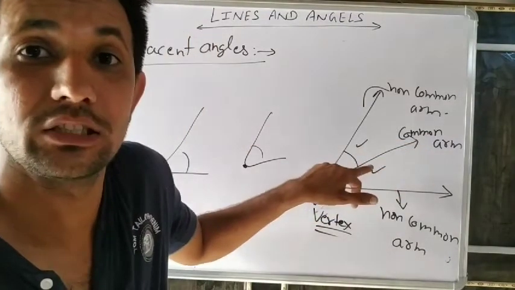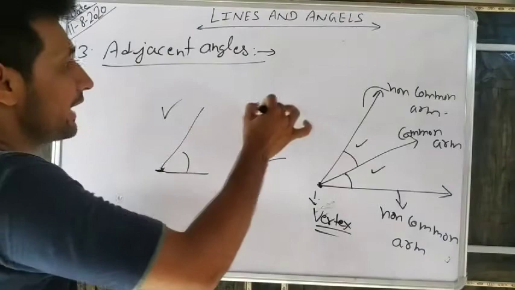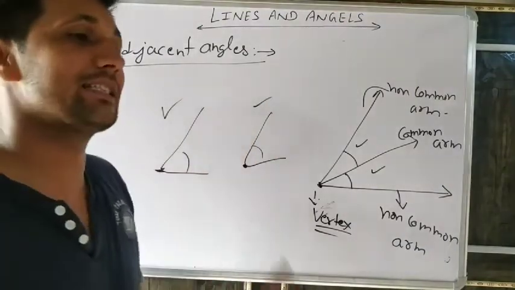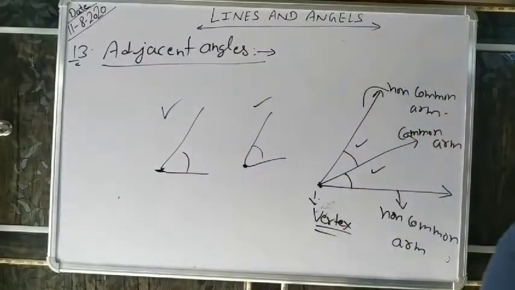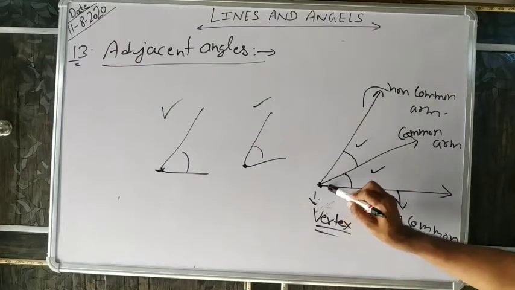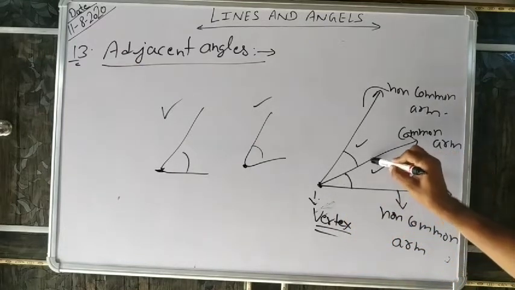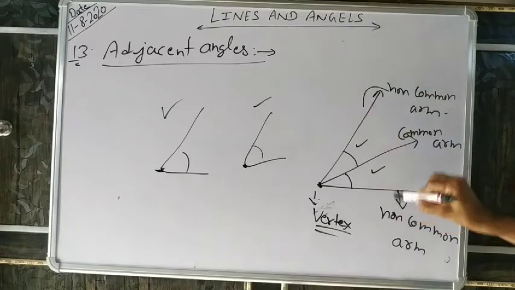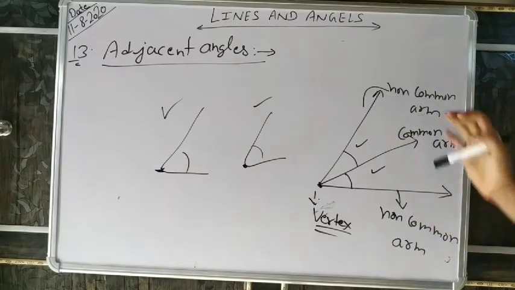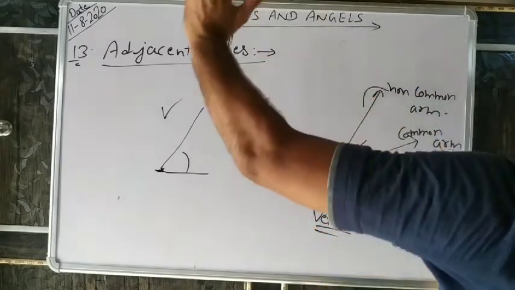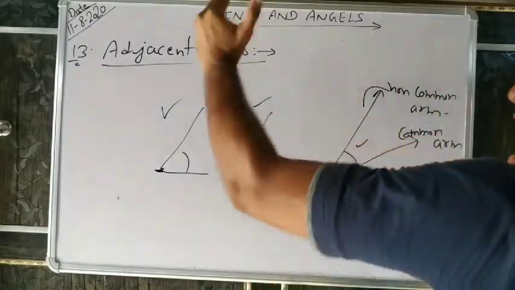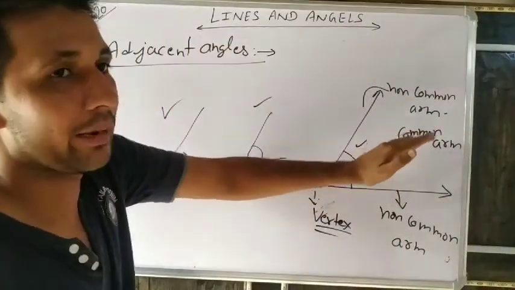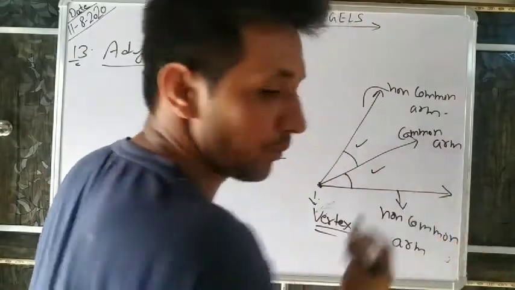You can check it; here there is no common arm. Adjacent angles mean two angles have the same vertex, a common arm, and non-common arms on both sides of the common arm. One non-common arm is on the upper side and one is on the bottom side.